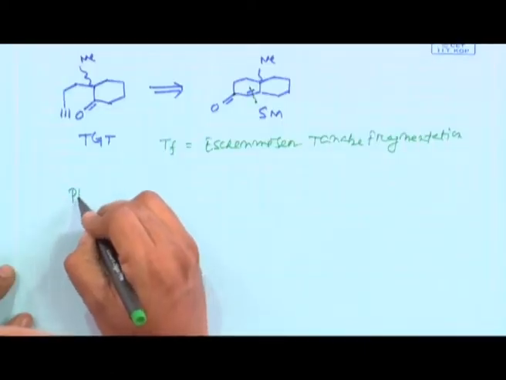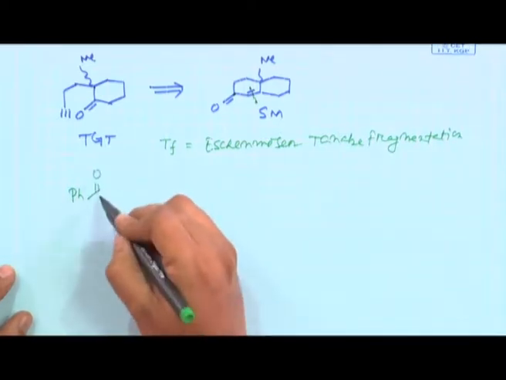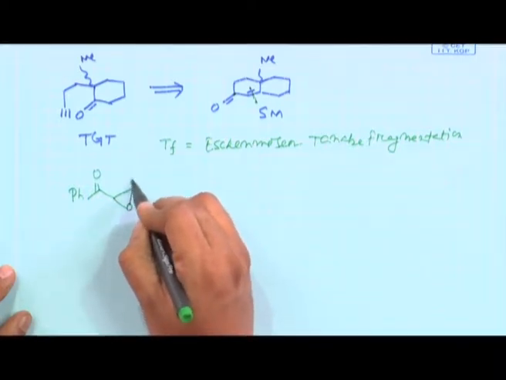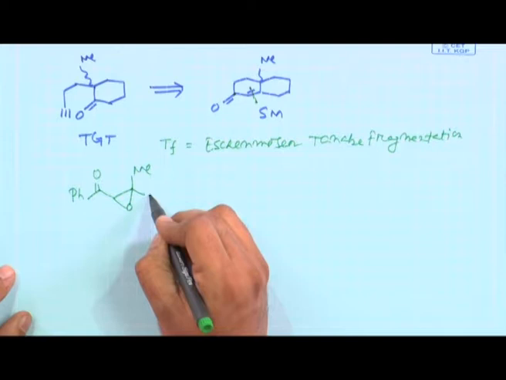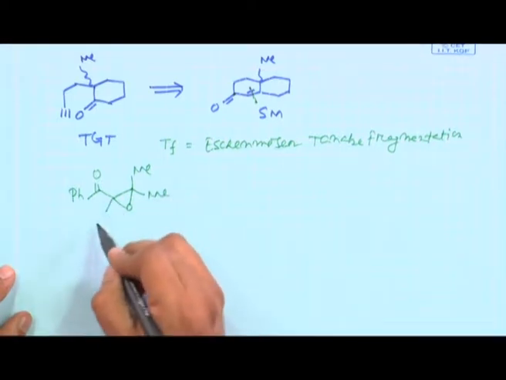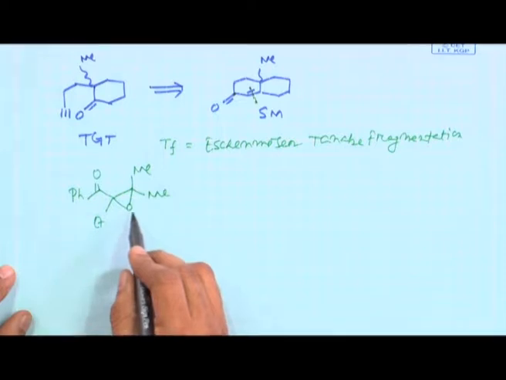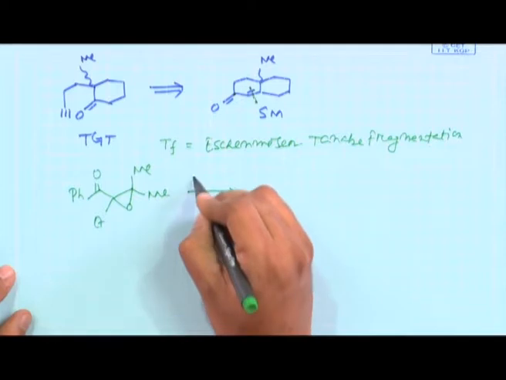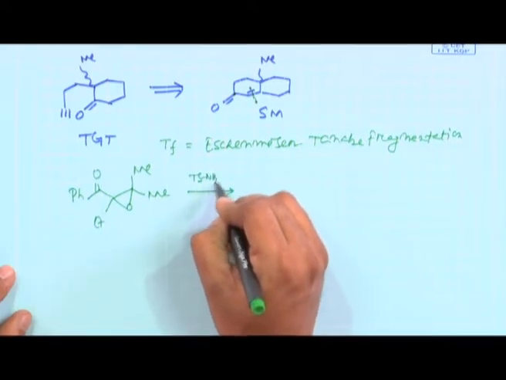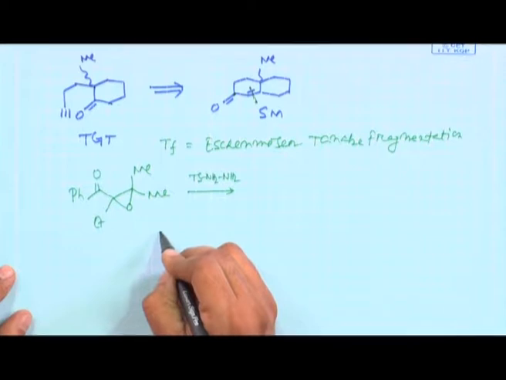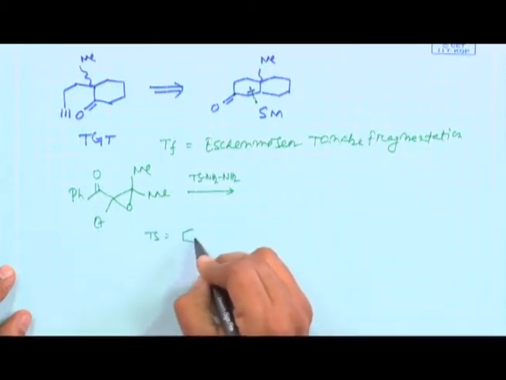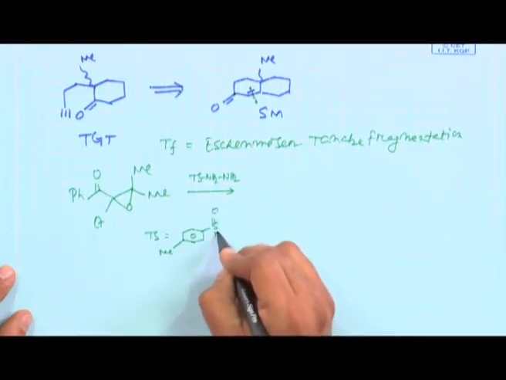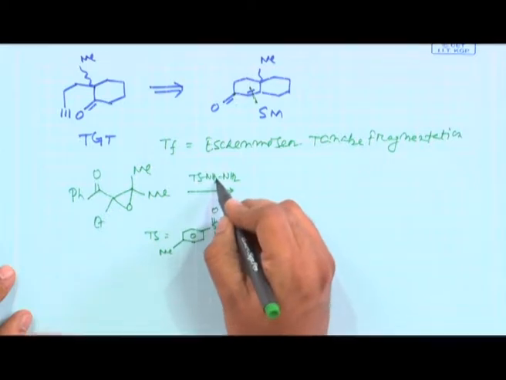Now, I will draw a structure to explain what exactly this reaction is. This reaction is basically fragmentation of epoxy tosyl hydrazone. I am taking an epoxide something like this, okay, and then I am reacting with a tosyl hydrazine. What is tosyl hydrazine? Tosyl group, as all of us know, is a paramethyl SO2 group, this group, and this is NH2.